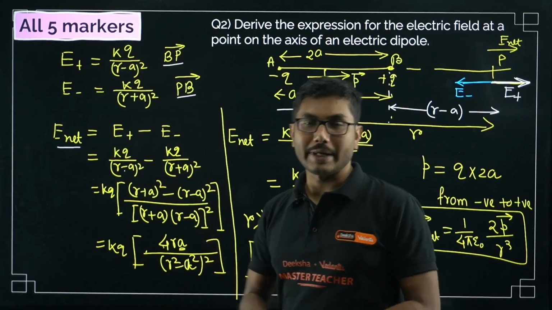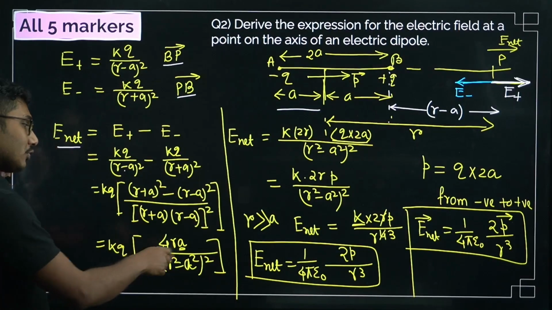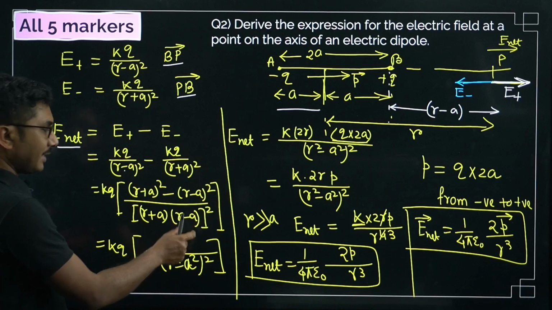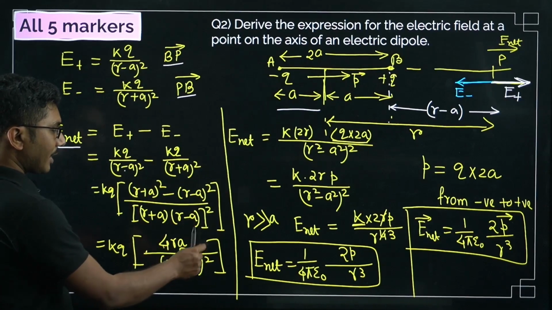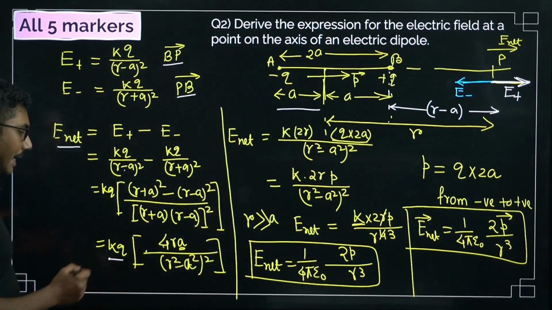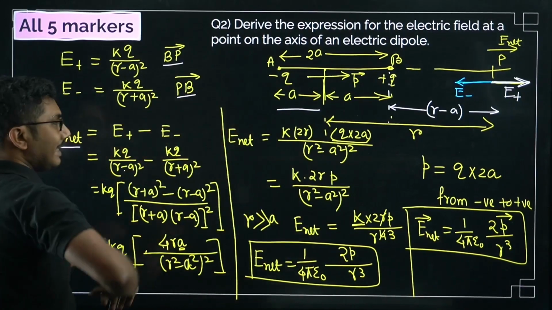Formula is 4ab. So instead of 4ab, here a is r, b is a, so it is 4ra. And in the denominator, (a plus b) into (a minus b), that is a square minus b square, and there is a whole square common, so that is coming over here. kq is common anyway.